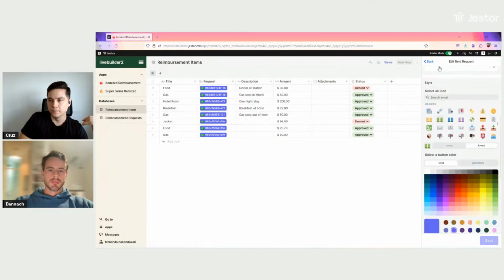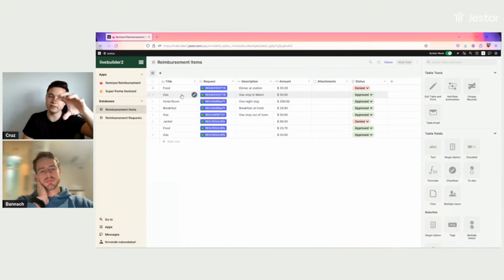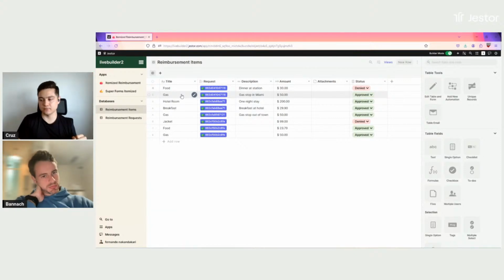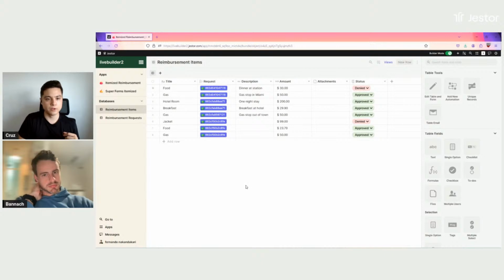This is a many to one connection. This means that I can have as many records, as many rows, as many items pointing to a specific request, right? So you can see that this request here has 2 items pointing to it. This one has 3, this one also has 3, and so on.